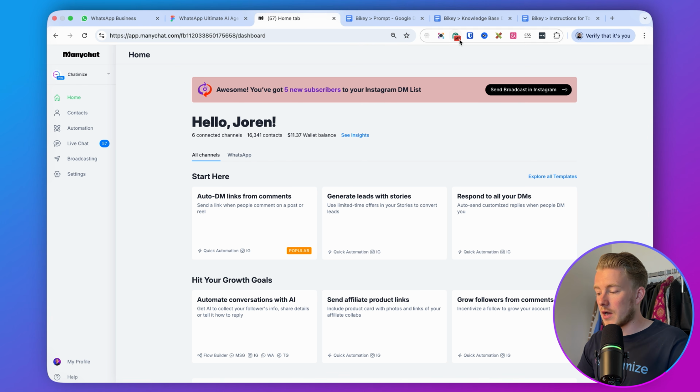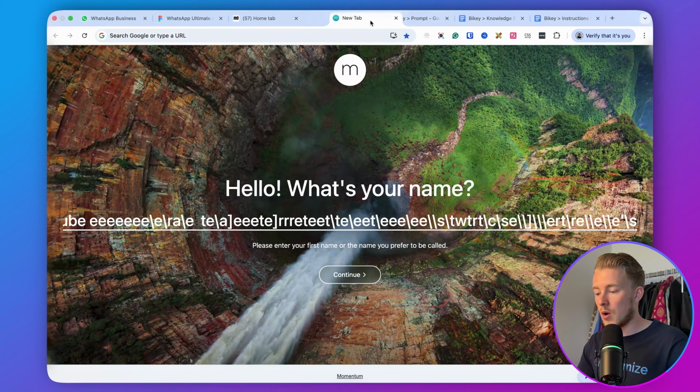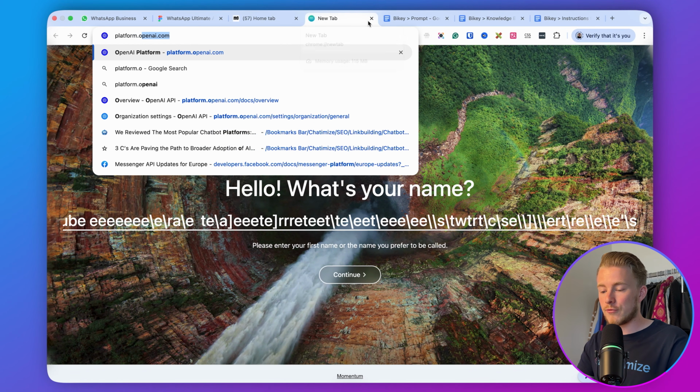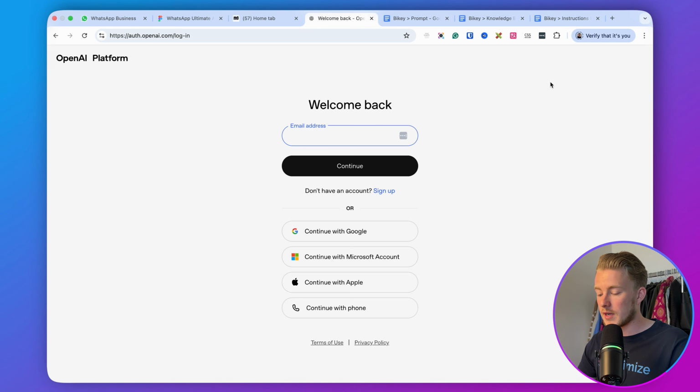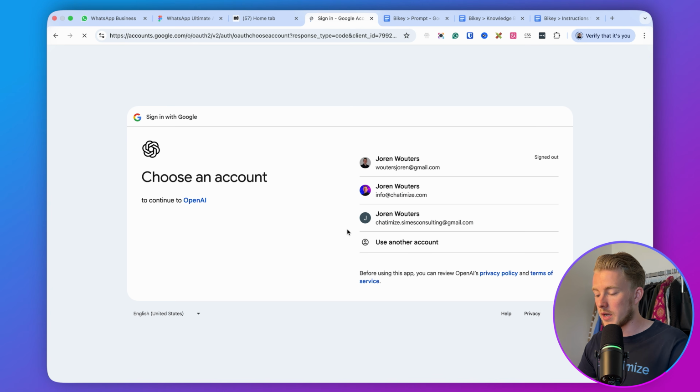So that is our first account. The next account that we should create is the OpenAI account. So you can just go to platform.openai.com, and then you will come here. You can just click here on sign up if you don't have an account, or I will just click on log in because I already have an account, and I will log in with my Google account here.